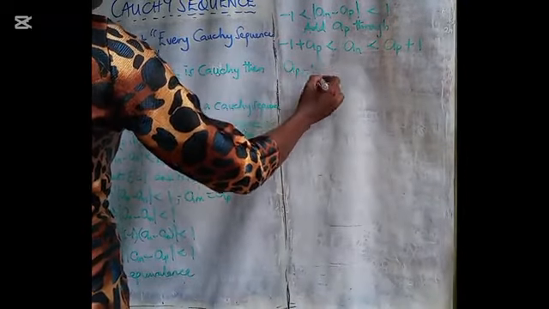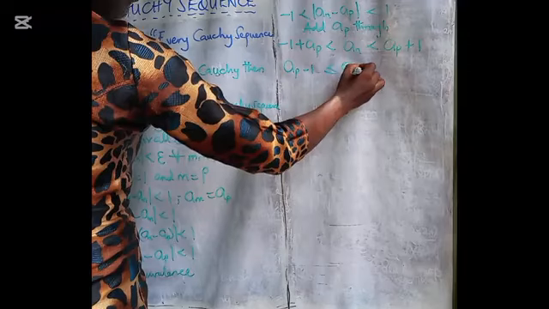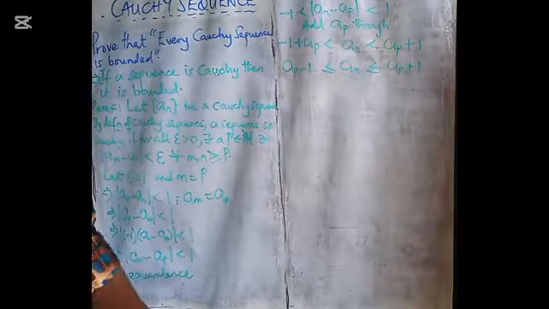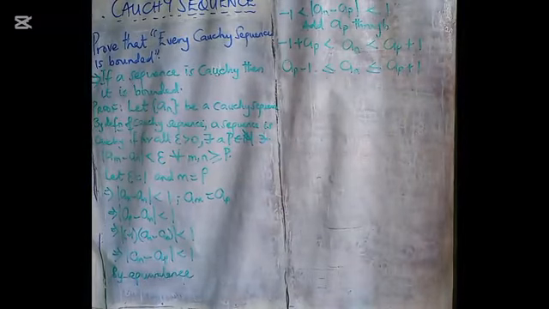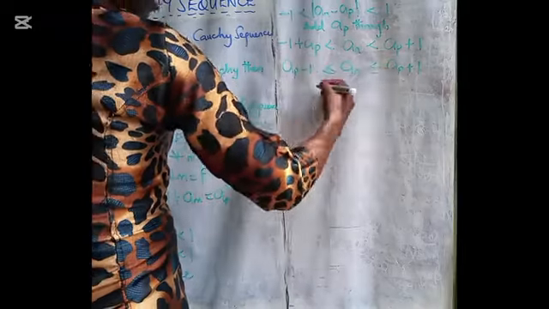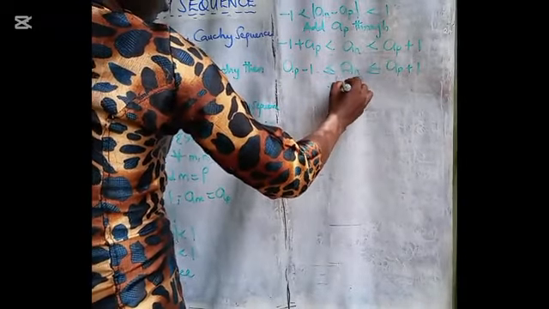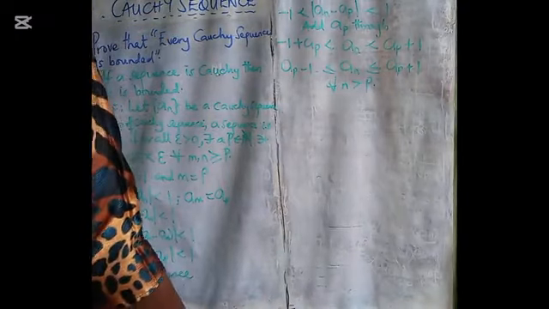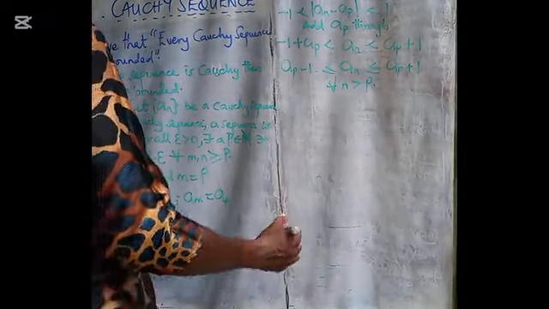A sub P minus 1 is less than or equal to A sub n, less than or equal to A sub P plus 1. And this will be for all n greater than P.